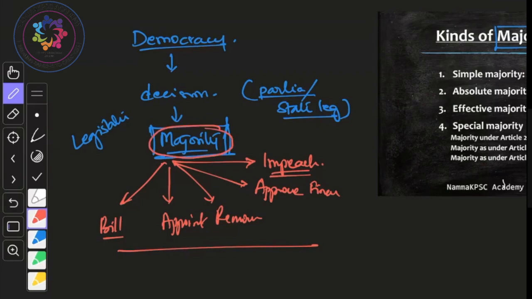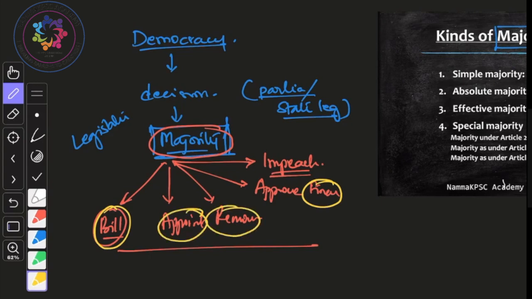Whether the parliament wants to pass a bill or state legislature wants to pass a bill, or it wants to approve the finances, the budget, or it wants to appoint or remove, or it wants to impeach, and any other procedure, like approve a motion, disapprove a motion, things like that, all such decisions are taken on the basis of majority.